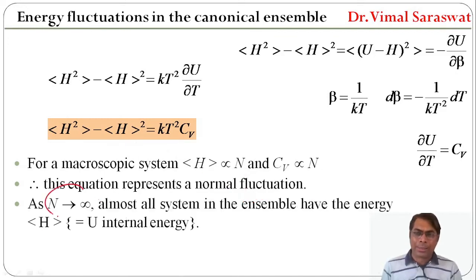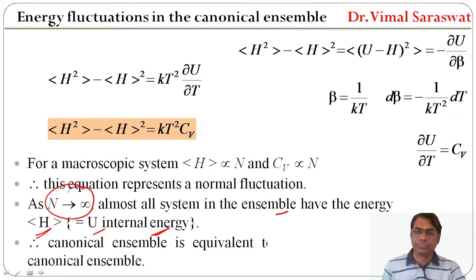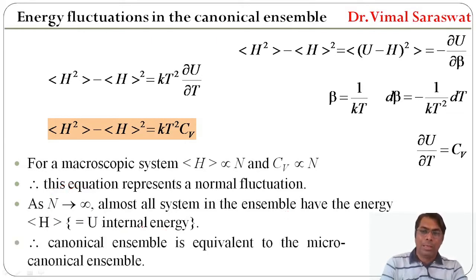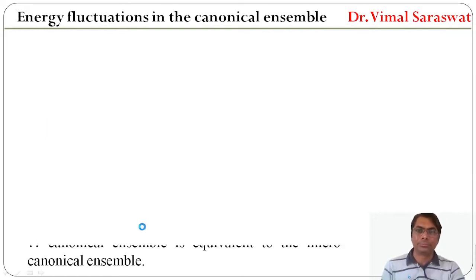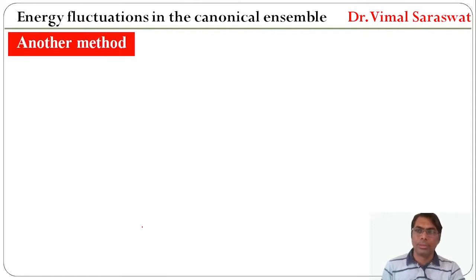As N tends to infinity, almost all systems in the ensemble have the energy ensemble average of H or U, that is internal energy. Therefore canonical ensemble is equivalent to the microcanonical ensemble. Now we use another method here.